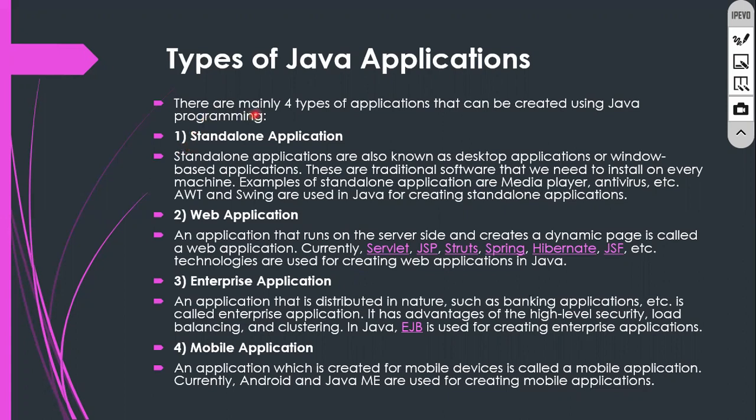Here there are four types. The first one is the standalone application. Every system needs to have that particular software installed. Every system, meaning the hardware, requires that application. That is what standalone means. For example, Microsoft Office or Acrobat Reader. You have to install these in your system, then only can you get that service. Otherwise, no.